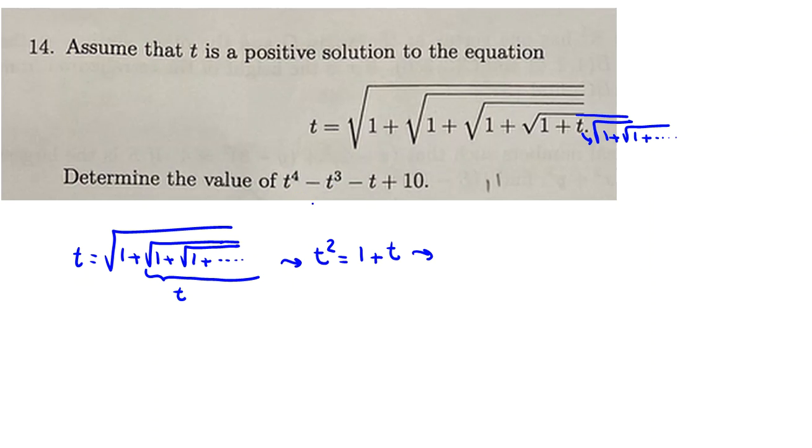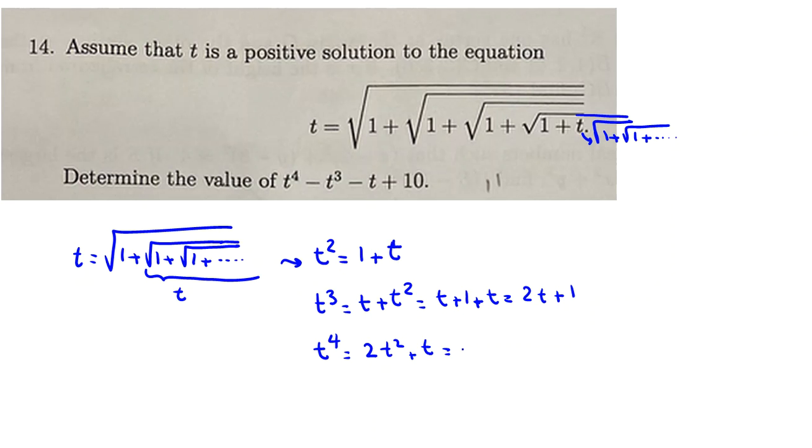So here we know t squared is what? This idea is also useful in a problem I saw in the American Math Olympiad. So t cubed is what? You multiply both sides by t, getting t plus t squared. Again, replace t squared by 1 plus t. We try to decrease the powers. It will be 2t plus 1. And t to the power of 4, we multiply both sides by t. It will be 2t squared plus t. 2t squared will be 2 times this, plus 2t plus t. It will be 2 plus 3t.